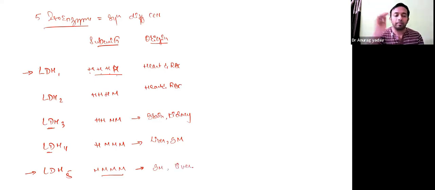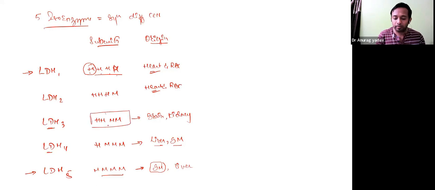Last one, M stands for, you can remember, muscle. H stands for heart. Okay, the H predominant is mainly the heart. Then once the M predominates, M is skeletal muscle. A little above, that is LDH4, liver and muscle. When it is 50-50%, H subunit and M subunit are 50-50%, it is mainly from the brain and the renal system. So that is how you can remember.